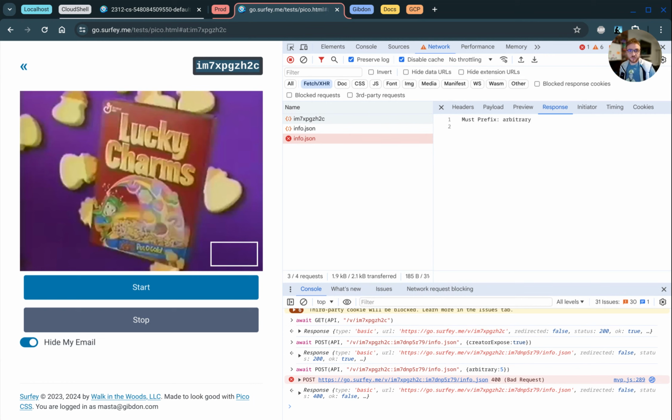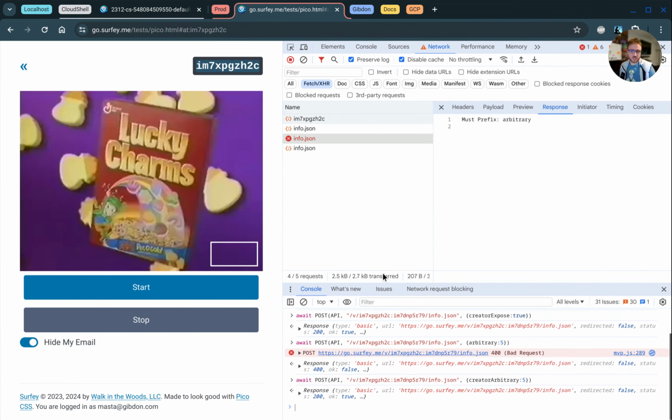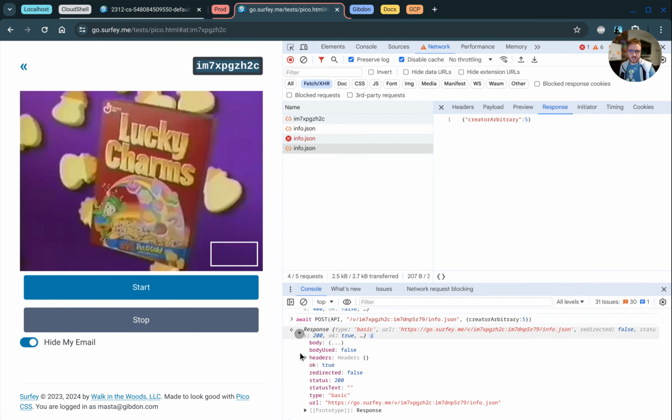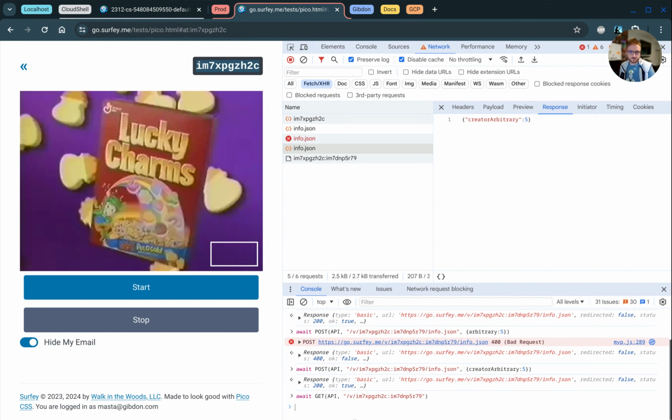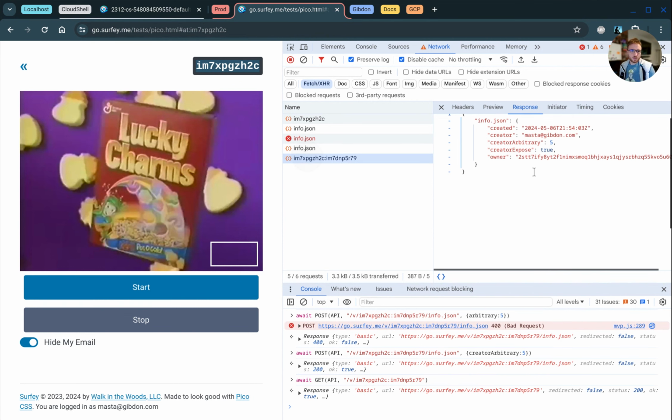And in this case, it'll say must prefix, which means you need to prefix that with creator in order for you to add it. So you can see any property that you want. If you want to add some arbitrary tags, you need to say creator arbitrary, and then that will work. And now if we get the info of this guy, not at, get, then we'll be able to see those tags that we set up.